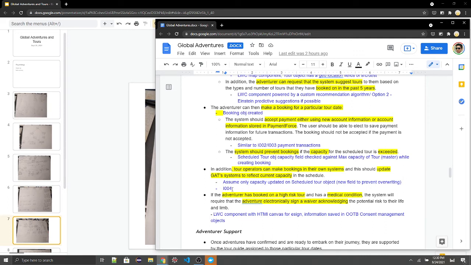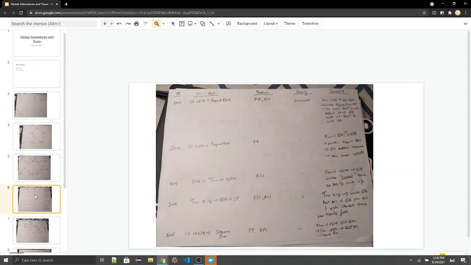So there is also integration I004 involved, since the tour operators are sending that information to Salesforce. Again, this is happening through the ESP. We are using RCI remote call-in as well as RCI again to send information back to Salesforce. So in this case, the tour operator systems, they will know like which specific API needs to be invoked on the ESP side. So it's going to be a REST API, and ESP then can use RCI basically to update Salesforce schedule tour object with the new capacity field.